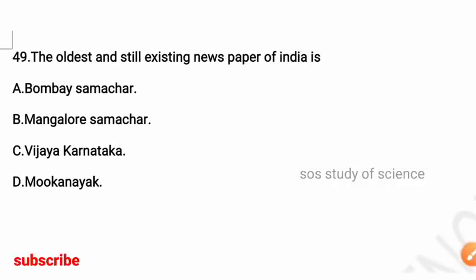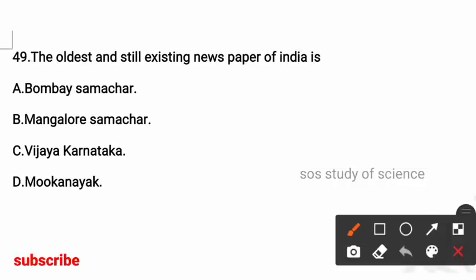Next, the oldest and still existing newspaper of India is: Bombay Samachar, Mangaluru Samachar, Jaya Karnataka, Mukanayaka. So here the right answer is option A, Bombay Samachar. It is the oldest and still existing newspaper in India.